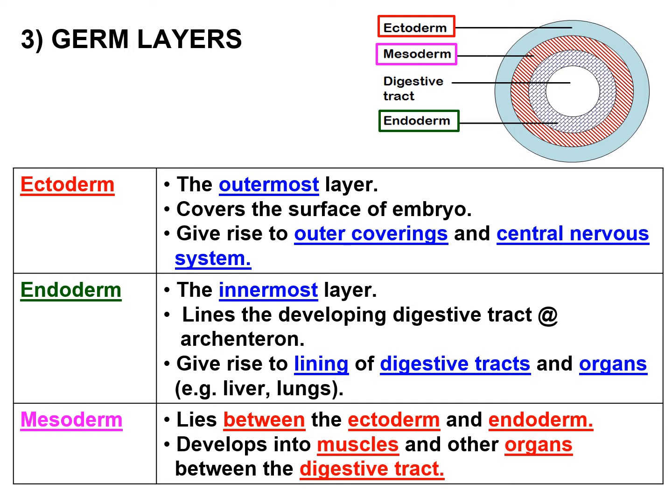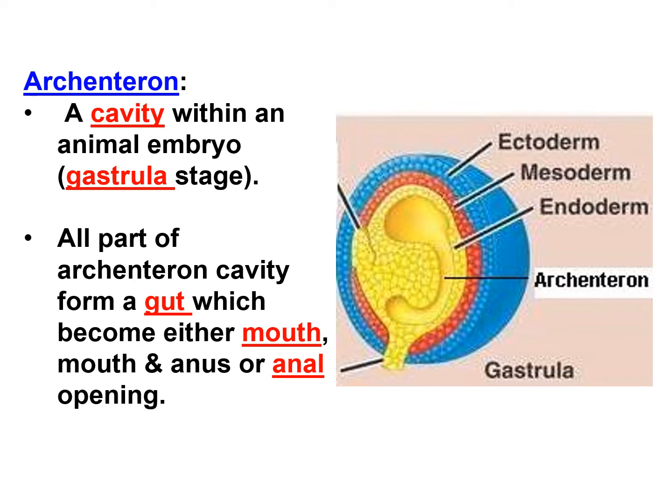While mesoderm lies between ectoderm and endoderm. It will develop into muscles and other organs between the digestive tracts. Archenteron is a cavity within an animal embryo during the gastrula stage. Archenteron ni kita dah belajar dulu, kita dah pernah jumpa dalam human reproduction and development dalam semester 1. Cuma kita tak discuss secara terperinci apa di archenteron ni.